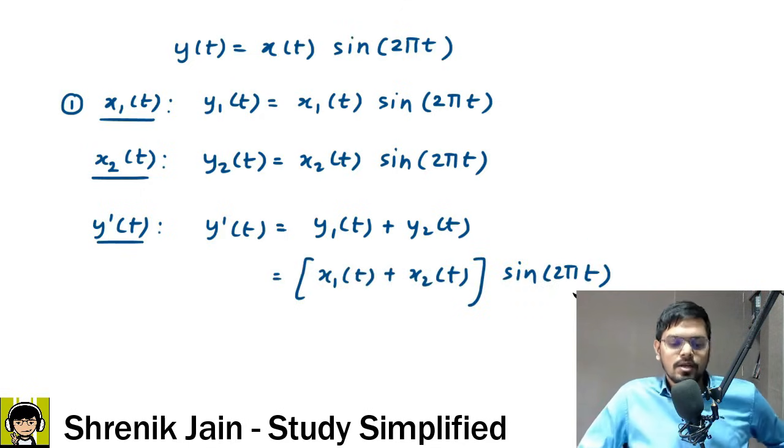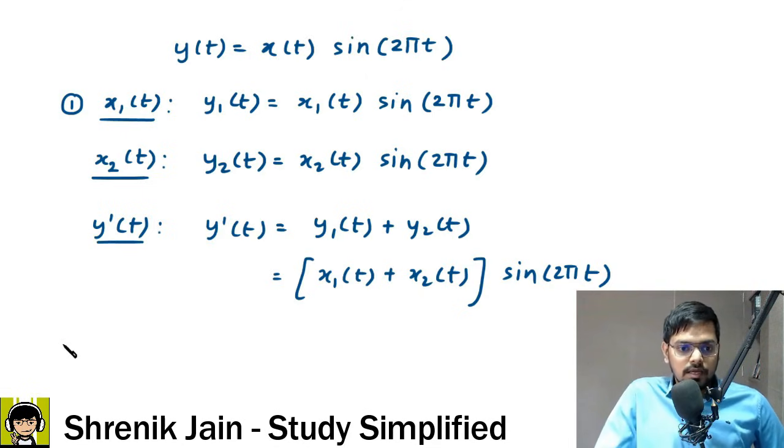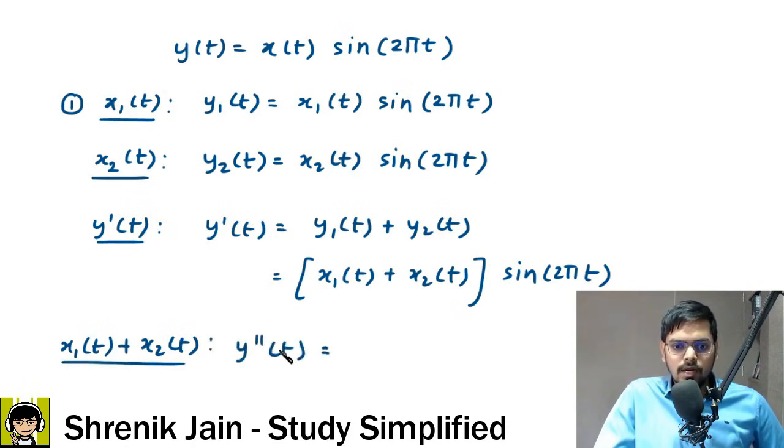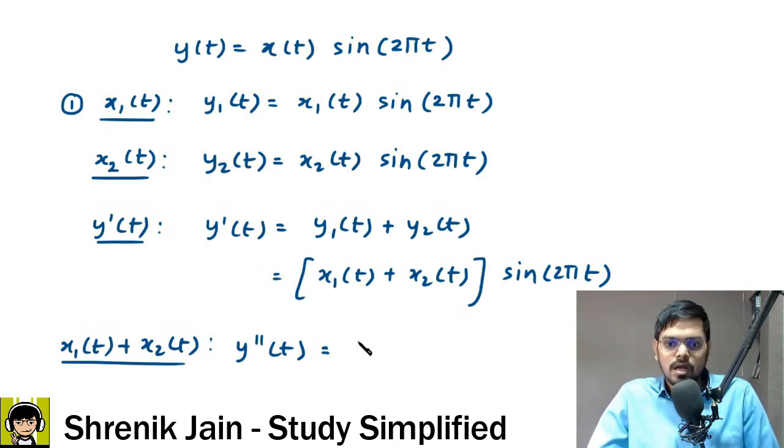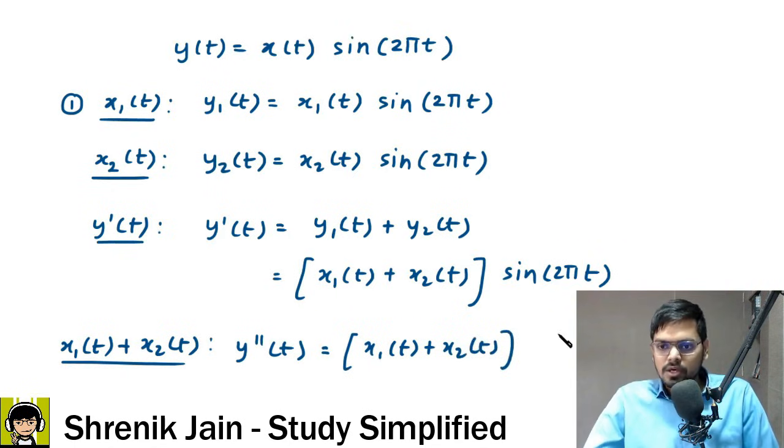For now, is everyone clear? Crystal clear? If yes, then the last step is, if my input is x1 of t plus x2 of t, then what would be my output? Say my output is y double dash of t. Note it down, y double dash of t is not the double derivative. It is just the notation, a symbolic way of saying that if my input is x1 of t plus x2 of t, this is how the output would look. The input is replaced by this, therefore my output is now x1 of t plus x2 of t, and then the coefficient outside, sine of 2 pi t.